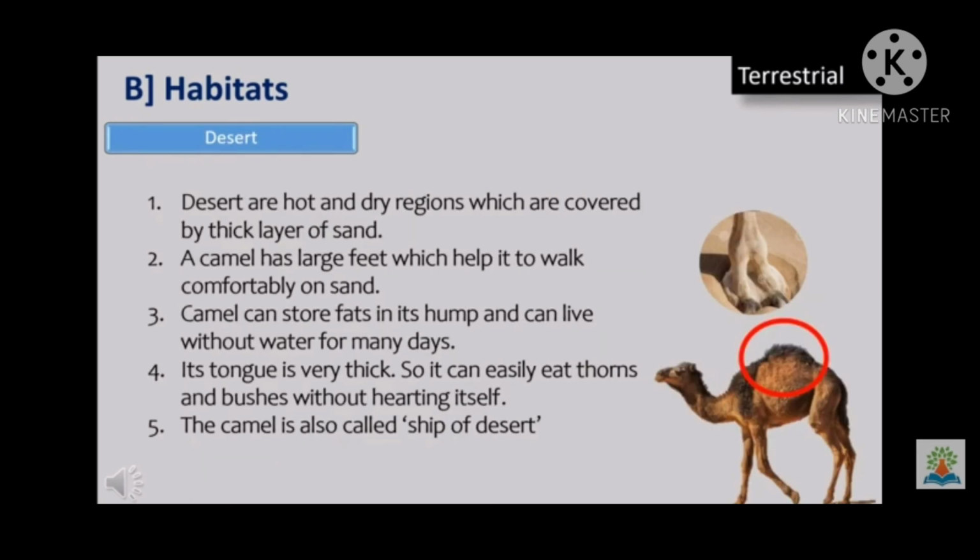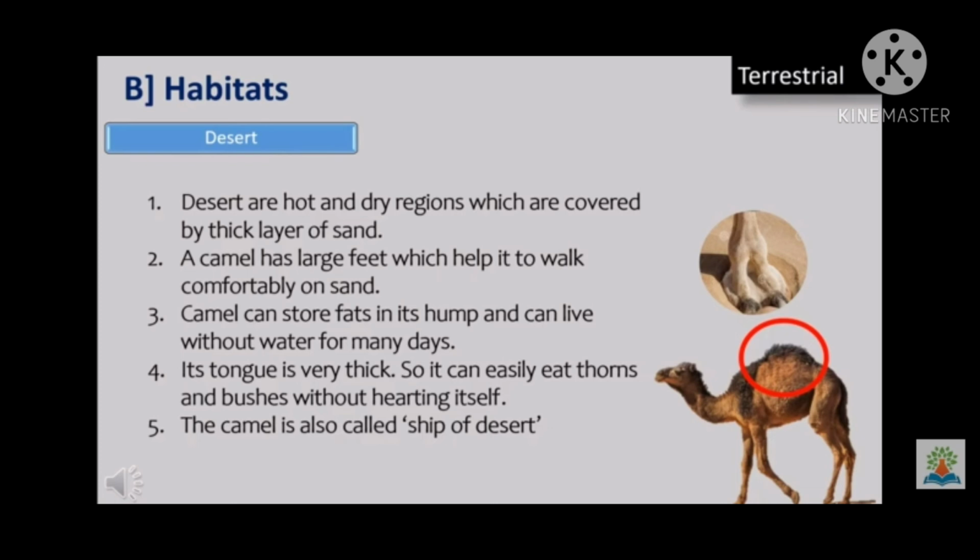Let us understand adaptation to climate, that is desert. Deserts are hot and dry regions which are covered by a thick layer of sand. For example, camels can live in desert conditions. They have large feet which help them walk comfortably on sand.